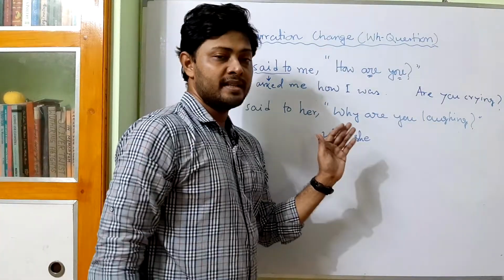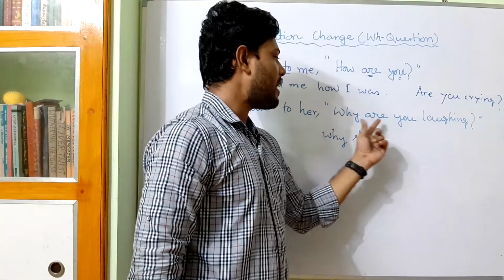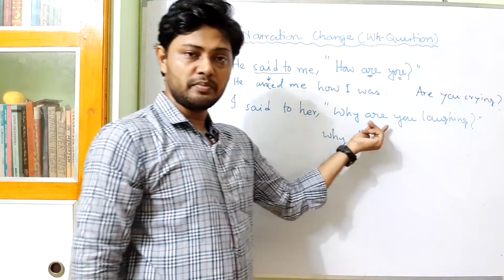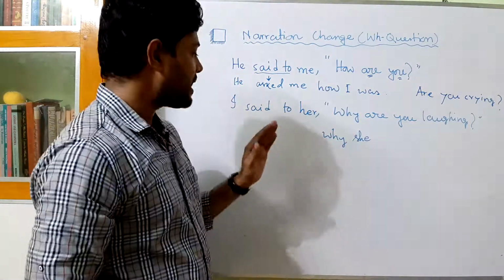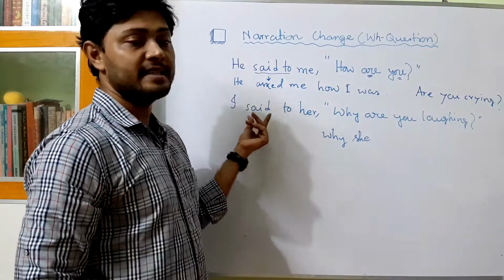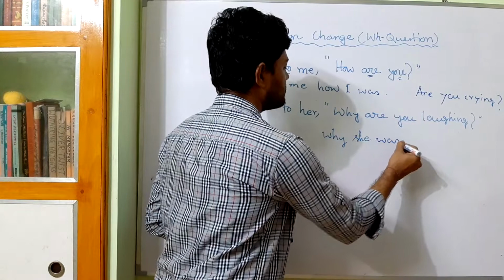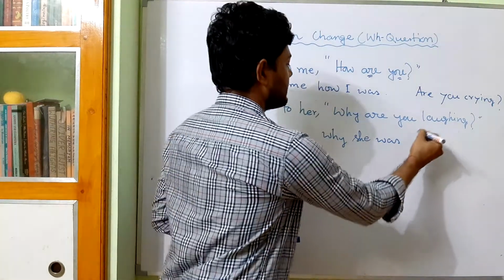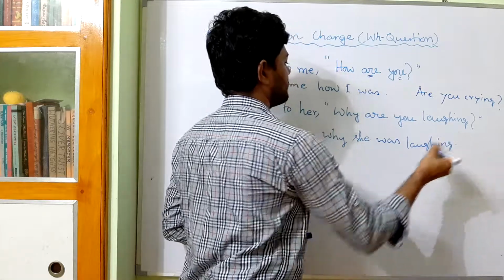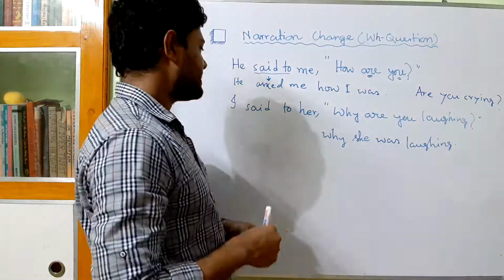Then we have to change the tense of the verb. Which tense is there? Why are you laughing? ing with the verb, are is the be verb, that means it is present continuous. So we have to change it into past continuous as the reporting verb said is in the past tense. So for past continuous, the be verb will be was and then the main verb laughing. Okay, clear? Let us take another example.